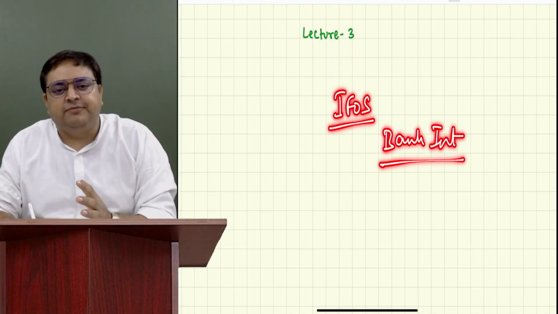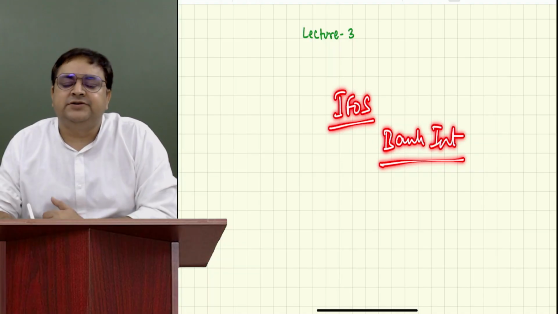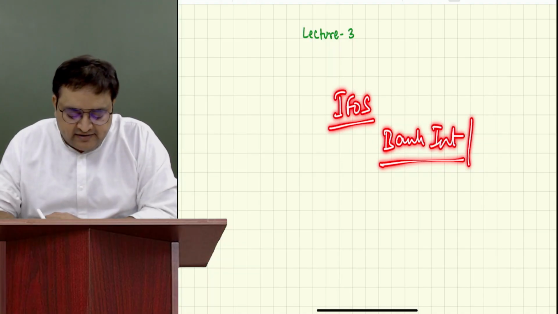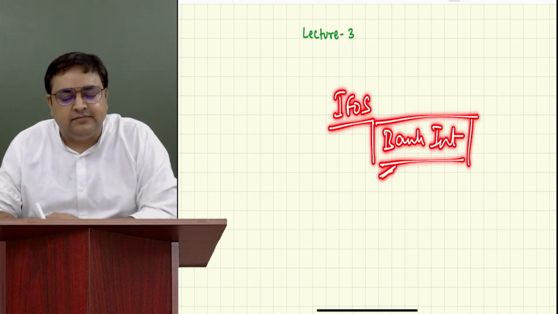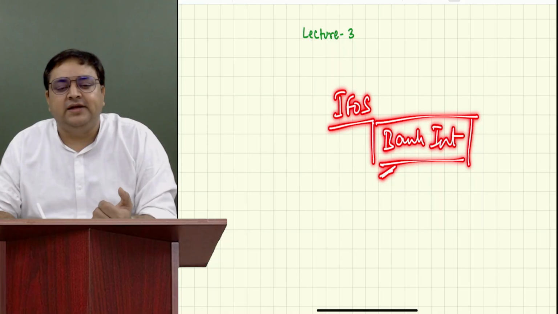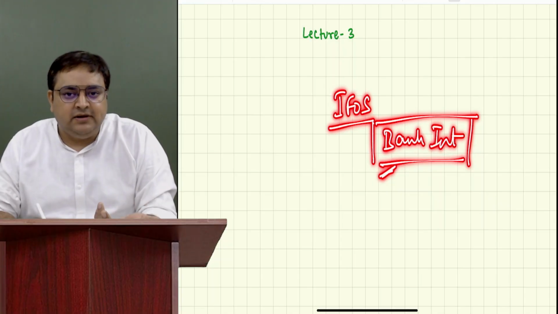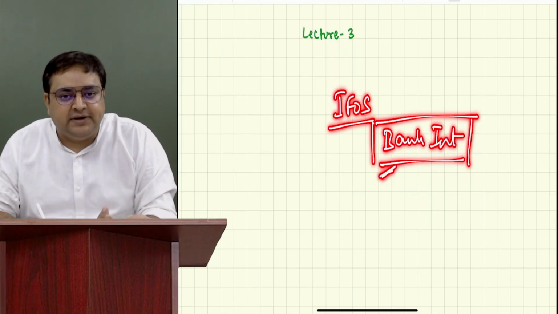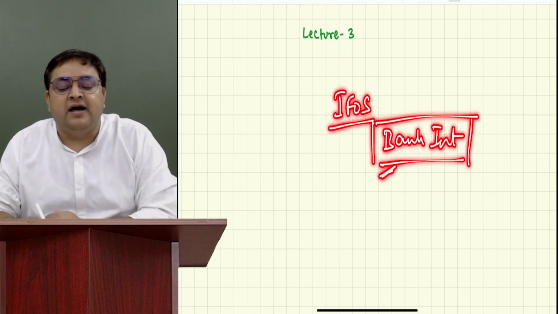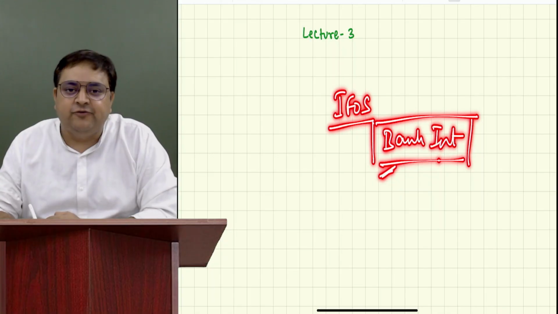Let's say every month she is depositing 10,000, 10,000, 10,000. And there would be some amount of bank interest which she will earn in this year. Tell me guys, bank interest, under which head will it be taxable? Is it salary income? No. Is it house property income? No, it's not rental income from the property. Is it PGBP? No, it's not a business. Is it capital gain? No, she is not selling any asset. It is some other income, so that is taxable under IFOS. So bank interest is IFOS.